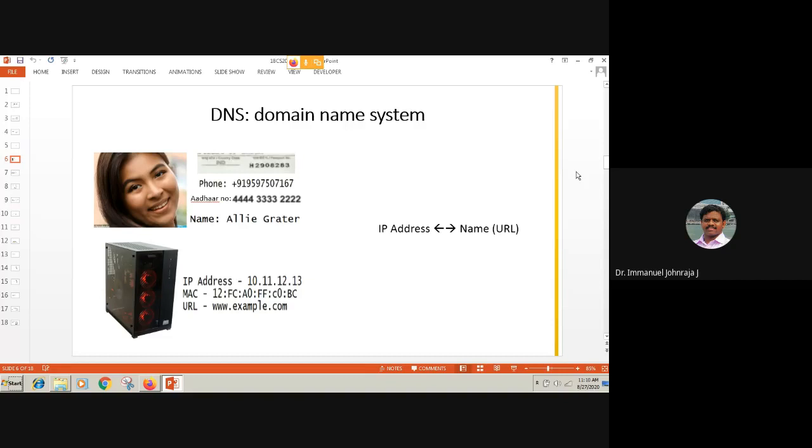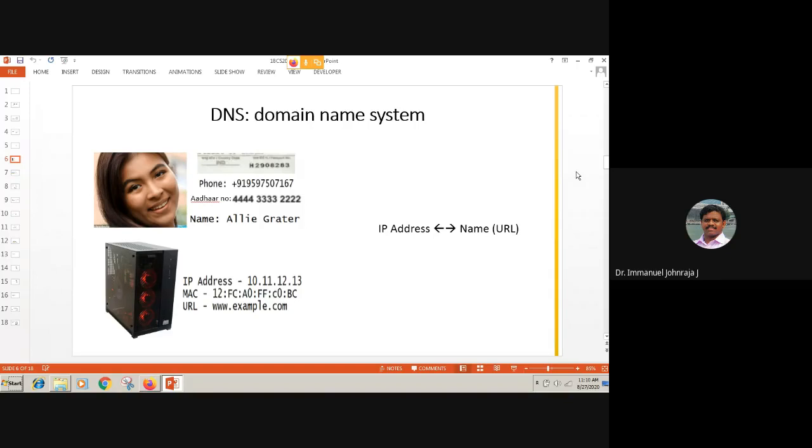If you look at this, it is something tricky, right? As human beings, you and me, it is very easy for us to remember this person by the name. The name given is Ali Greater, and it is very easy for every one of us to remember this person by that name. On the other hand, the phone number is going to be unique in India for this person, and the Aadhaar number, as per government statement, is again a unique identification for every human being in India. The passport number is also unique for every human being in India.